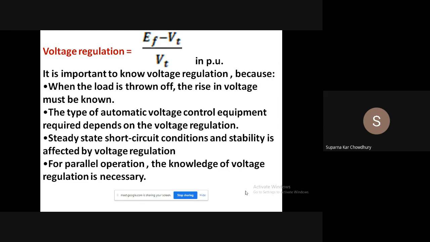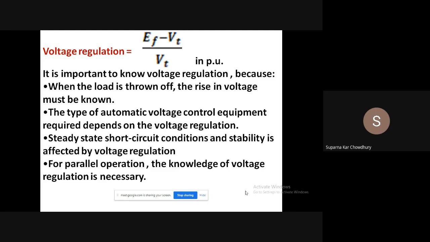Now, as this machine is used as a generator, we want the terminal voltage to remain constant. So it is apparent that to keep the terminal voltage constant, we should control the excitation. And how should we control the excitation? For that, the voltage regulation characteristic should be known. Otherwise, the automatic voltage control equipment cannot be designed.